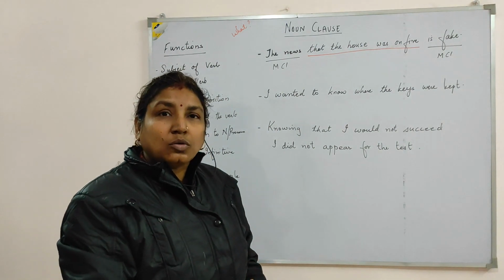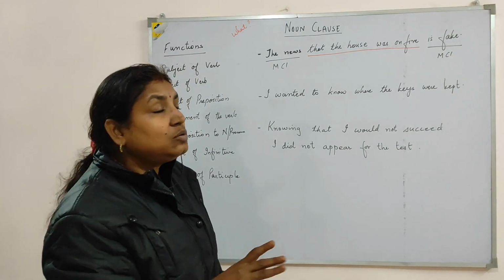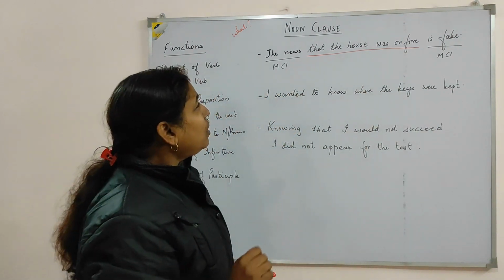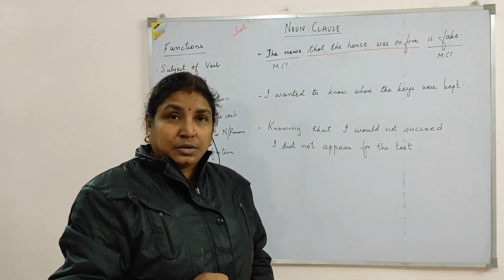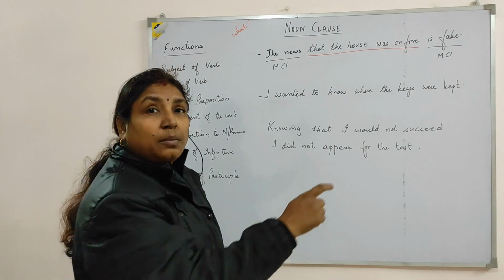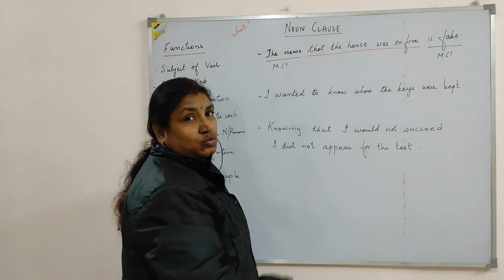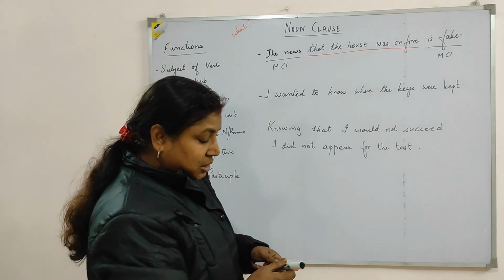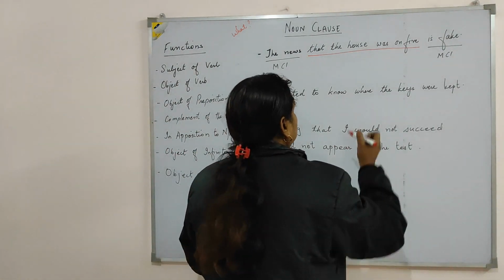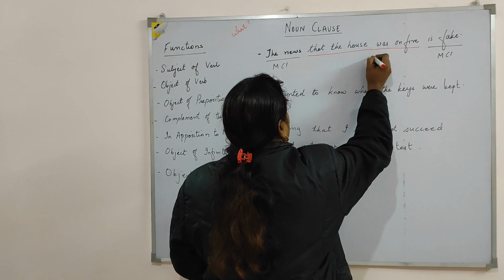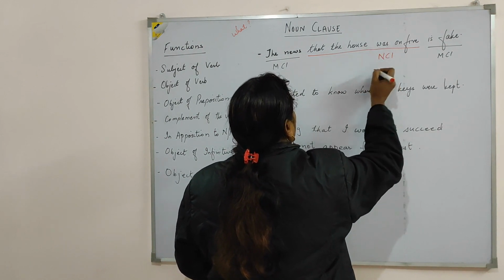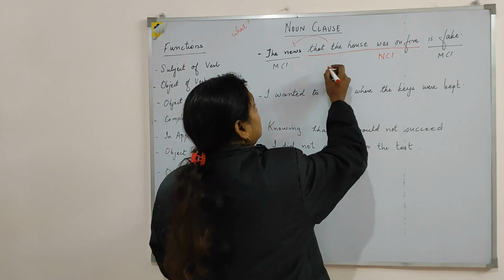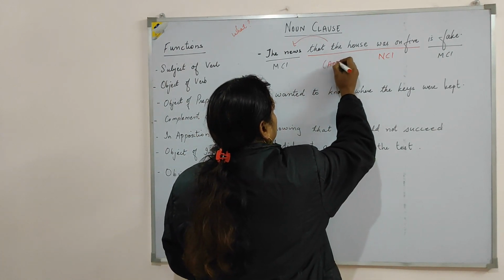Since I am talking about the news, what is the news? That the house was on fire. So I am talking about this particular news. So this part of the sentence is in apposition. This is your noun clause referring to the news. So this is in apposition.